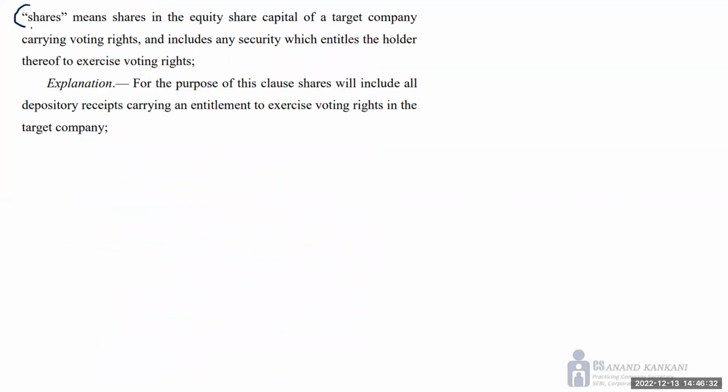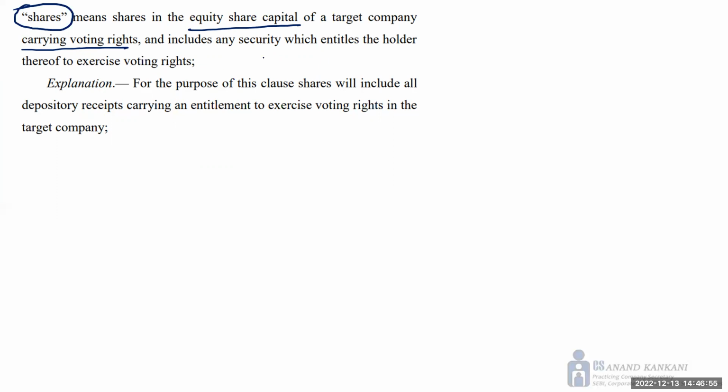One peculiar definition of shares, right? You will find it in the takeover regulation. So Companies Act shares means equity share, preference share. You have section 43. But in the takeover regulation, the shares has been defined and it says that share means the equity share capital of the target company which are carrying the voting rights, and it also includes any security which entitles the holder to exercise the voting right.